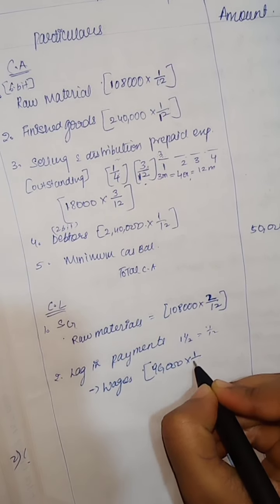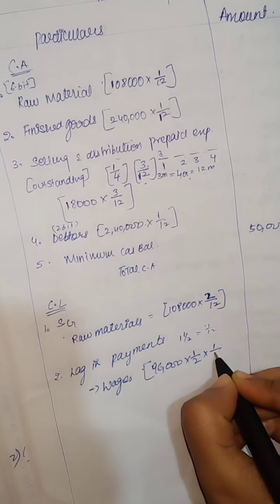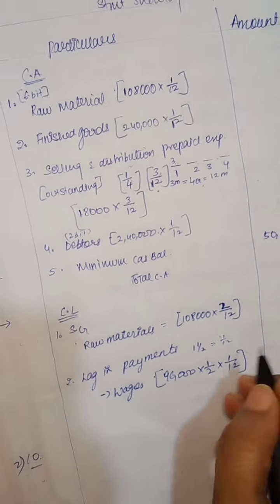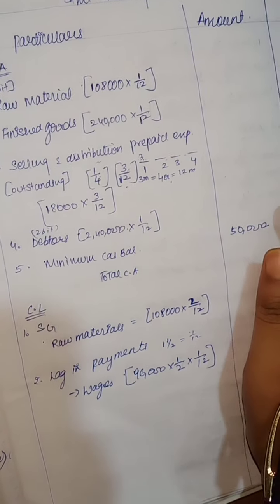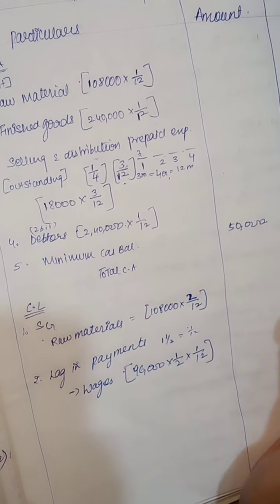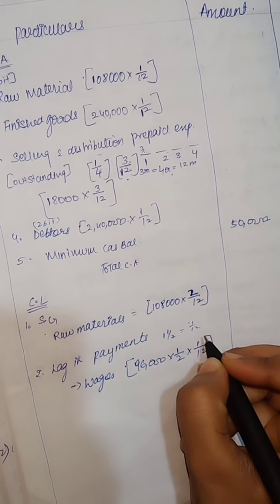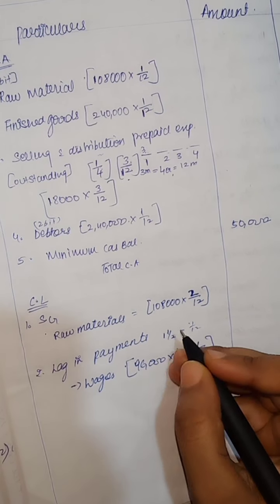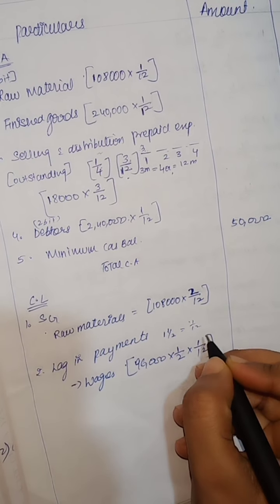See, into 1/12 we are taking like this, girls. If they said 1.5, by taking LCM we get 3/2, something like that. So 3/2 into 1/12. If they said only half a month, we take half separately, and for 1 month how much.